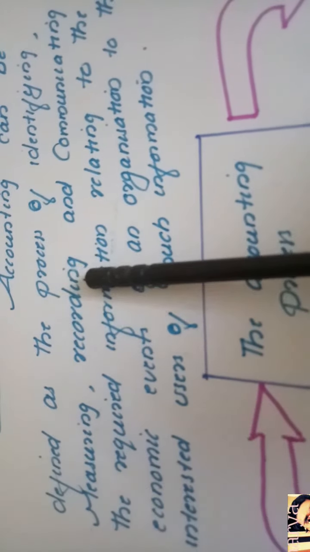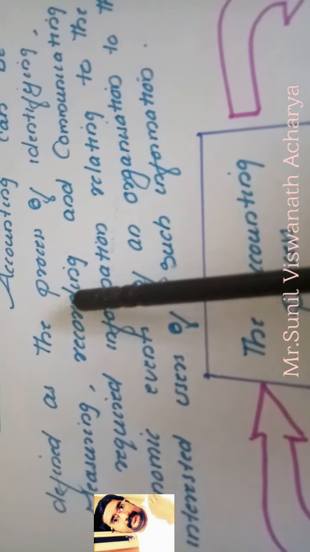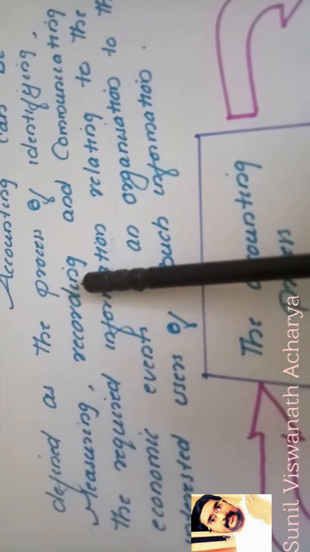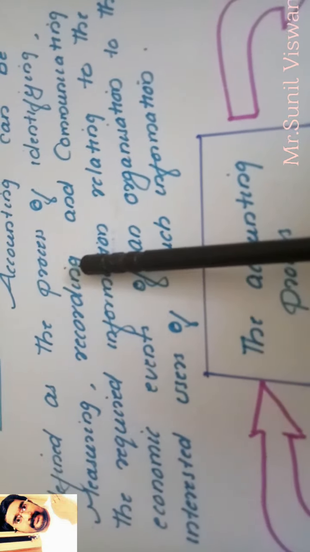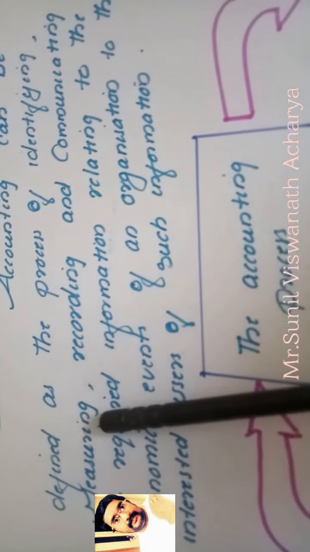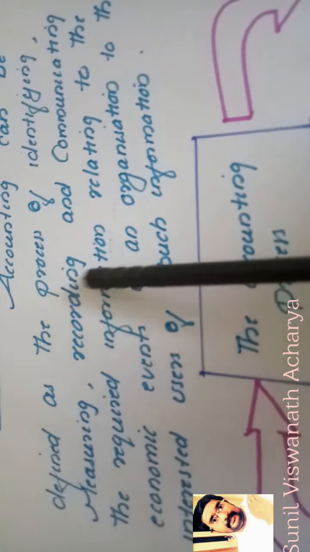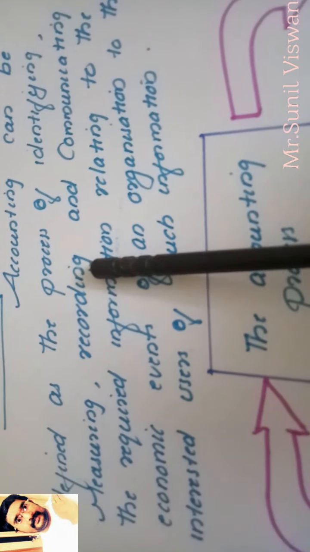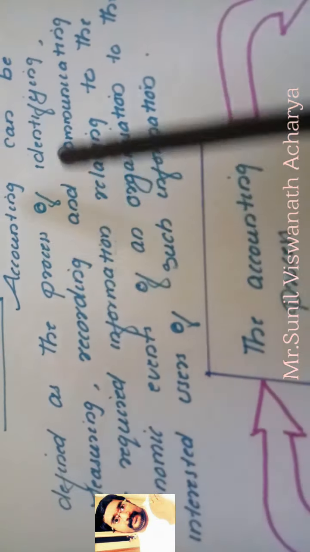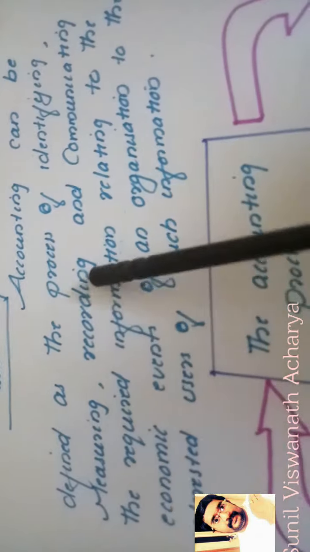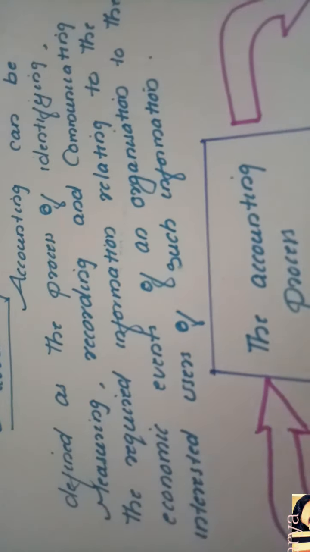I already said, journal and ledger, main books. So we have to record the transactions in the books of account. That process we will call the name recording. So we are writing the measured or identified transactions in the books of accounts, that is known as recording. So after recording, then what we have to do? We know that we are recording in journal and ledger.